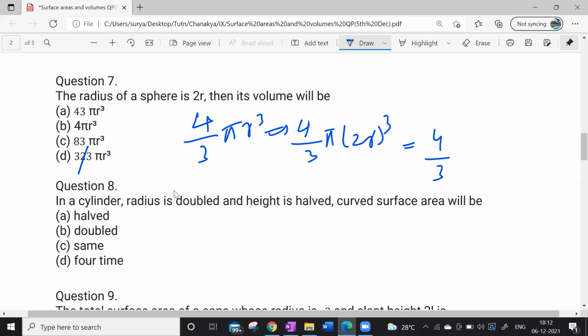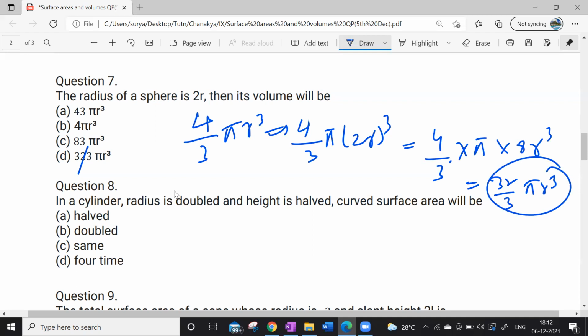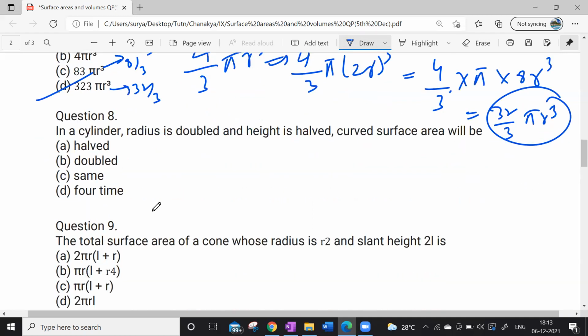2r cube, sir. 4 by 3 pi into 8 r cube, sir. So 8 into 4 is 32 by 3 pi r cube, which gives you option D is correct here. Okay, here this is 4 by 3, 8 by 3, 32 by 3. Option D is correct. Next question.